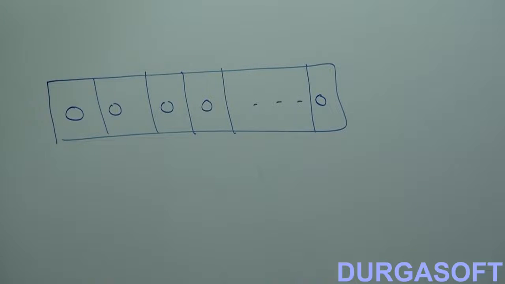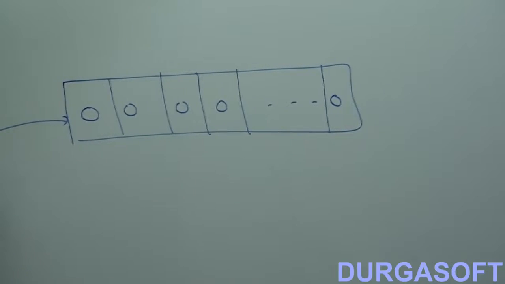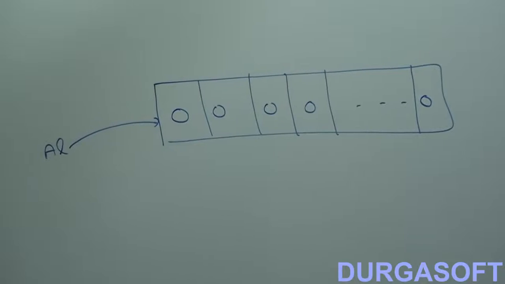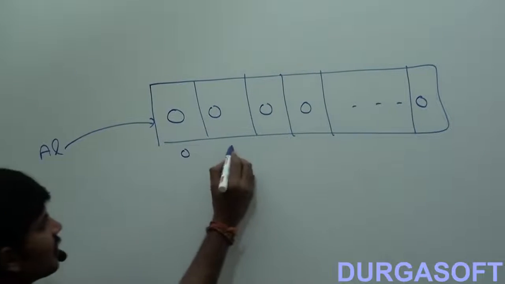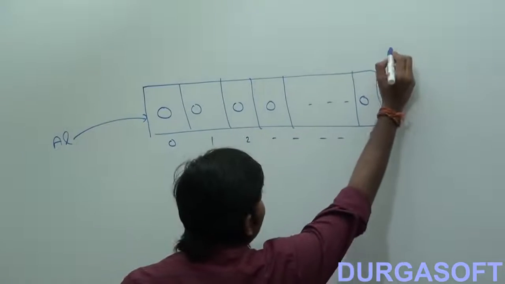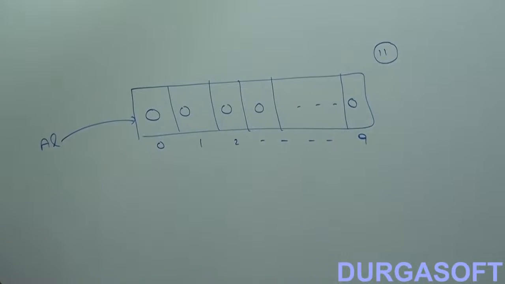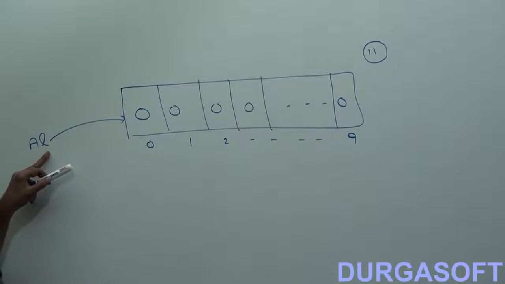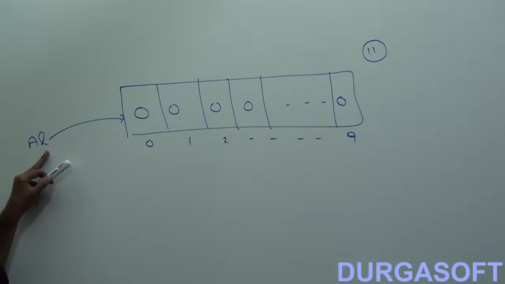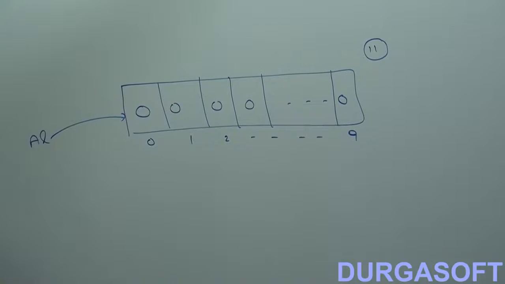But assume it is an ArrayList. Now, 10 elements we inserted already, 0, 1, 2, 3 and so on, up to 9. If the 11th element is coming, can the ArrayList provide support or not? I am sure ArrayList can provide support, because based on our requirement we can increase or decrease, right?